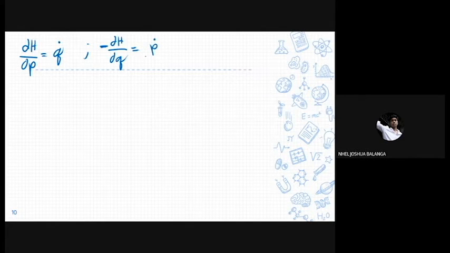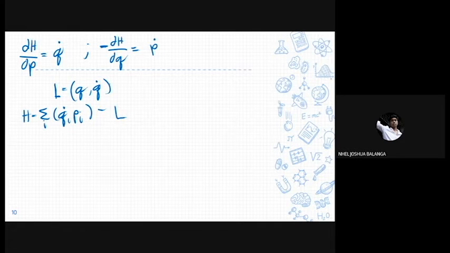So you might be asking, how do we get this equation? Let's look at the Lagrangian. We know that the Lagrangian is actually a function of its position and its velocity. Then we know that the Hamiltonian is the summation of q dot i p_i minus the Lagrangian. In order to get this, we must now look into the change of the Hamiltonian.